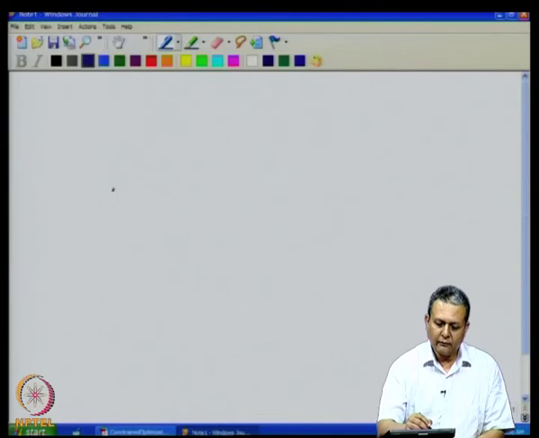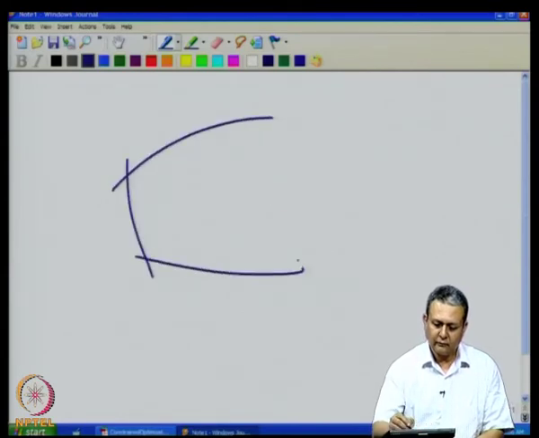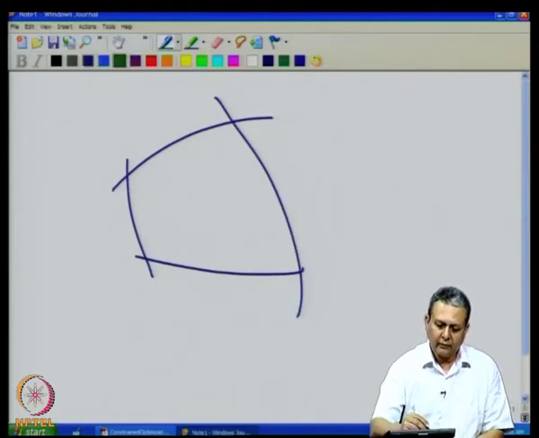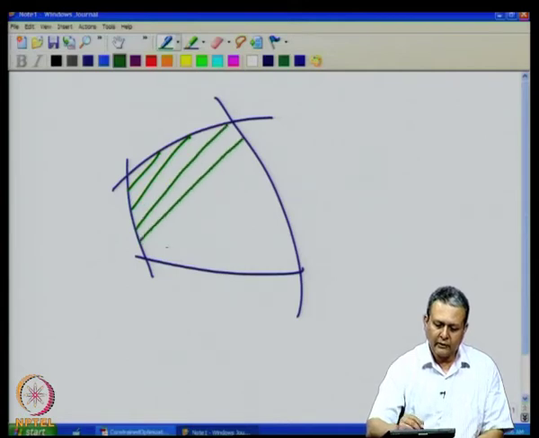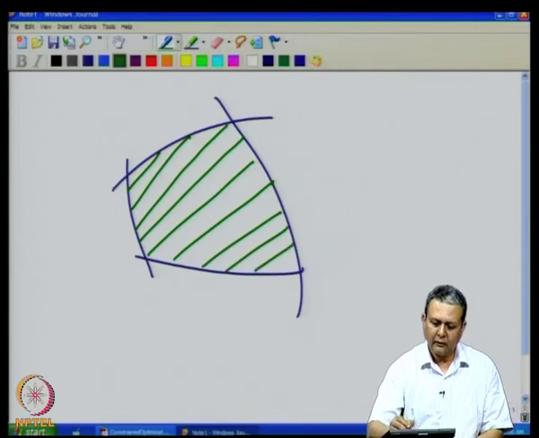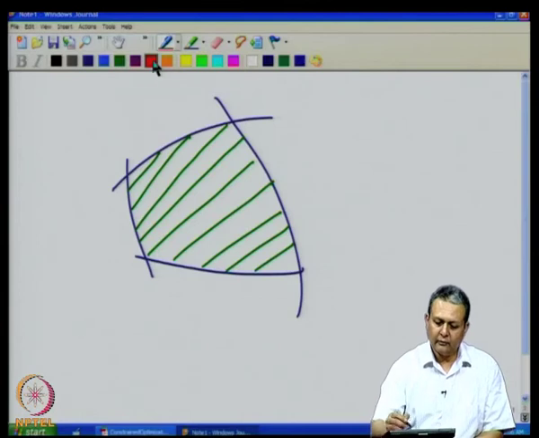Suppose we have a constraint set. So, our constraint set is the points on the boundary as well as on the interior of the set. Now, suppose let us take a point which is this point.